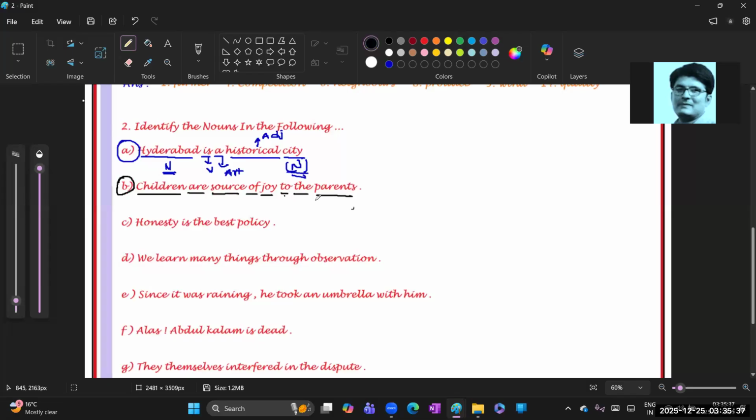As I said, in each and every conversation, whatever we are speaking, each word has a specific function. In this sentence, you need to find out the nouns. Although children is a noun. Okay. And are is going to refer to what? About verb. Okay. And source, children are a source.